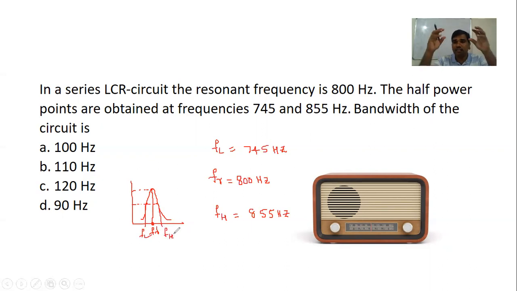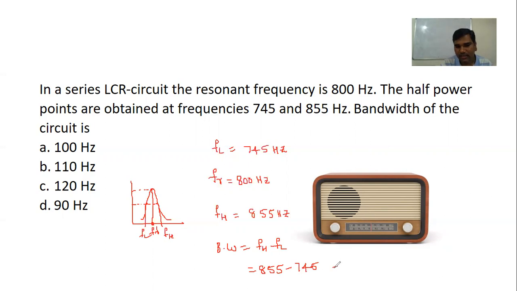Remember, bandwidth is nothing but the difference between the upper or higher and lower frequencies. Substituting in this formula, bandwidth is equal to FH minus FL, which is 855 minus 745, that is equal to 110 hertz. We use these resonating circuits in our radio and TV transmissions. So 110 hertz is the right answer.